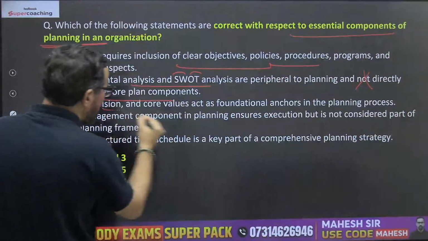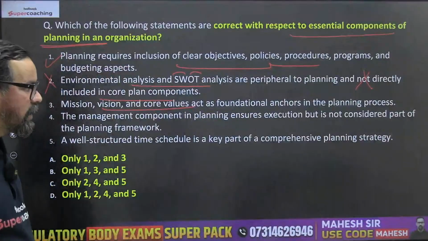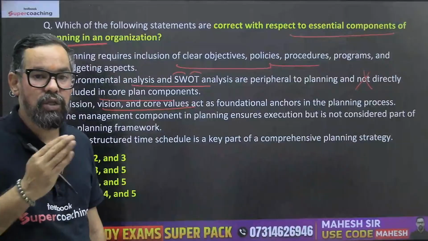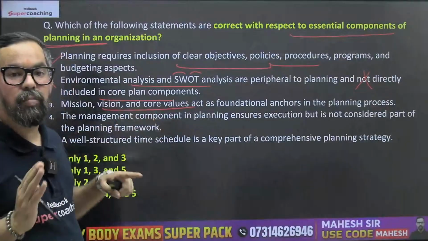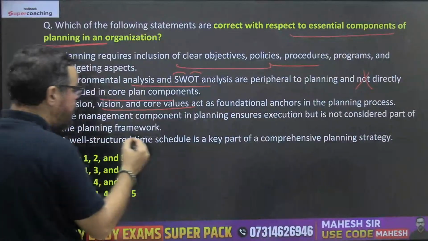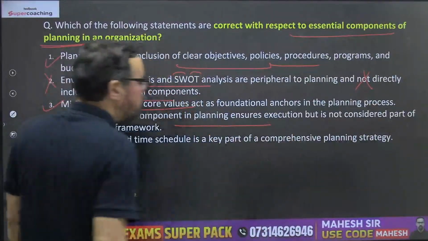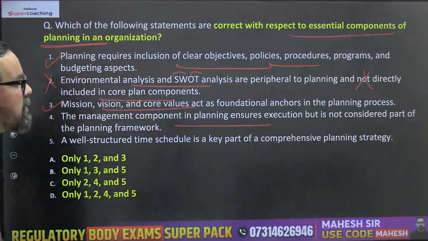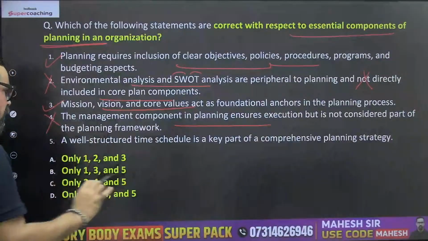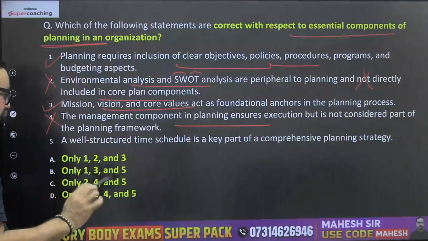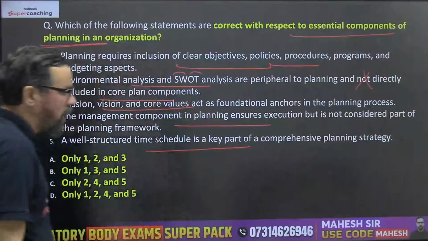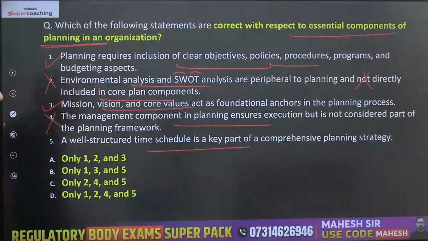Mission, vision, and core values act as a fundamental anchor in the planning process. So our goal is eventually aligned with the company's mission and vision statement. So 100% true. The management competent in planning ensures execution, but is not considered part of the planning framework. It does consider part of the planning framework also.